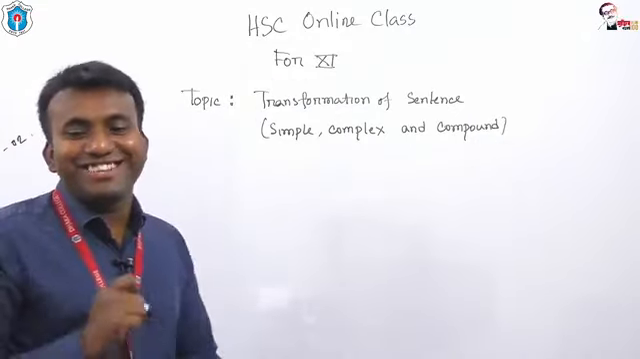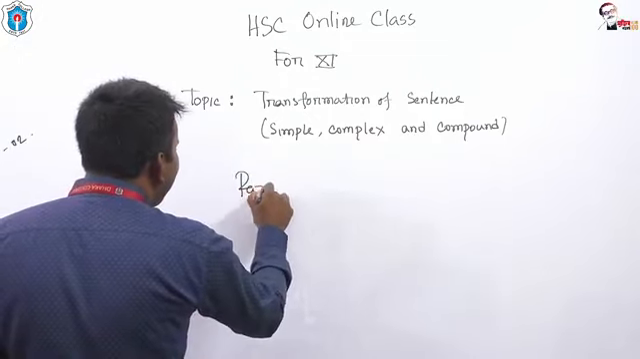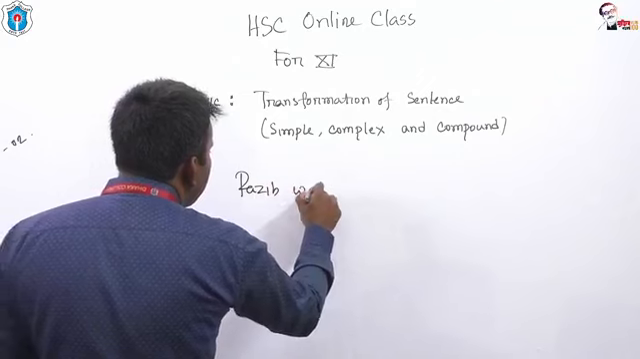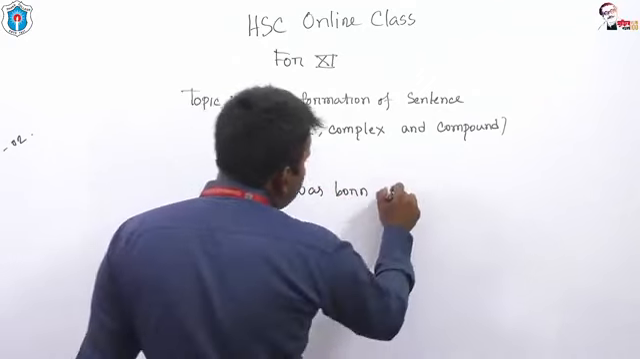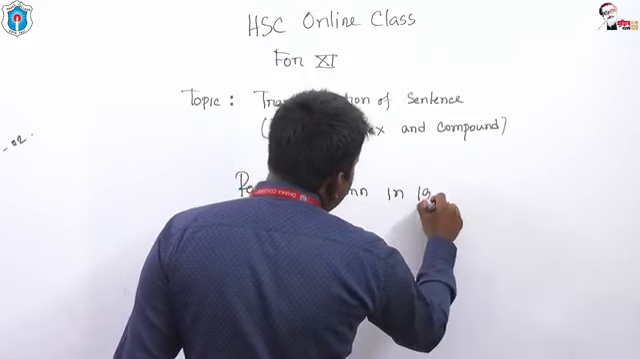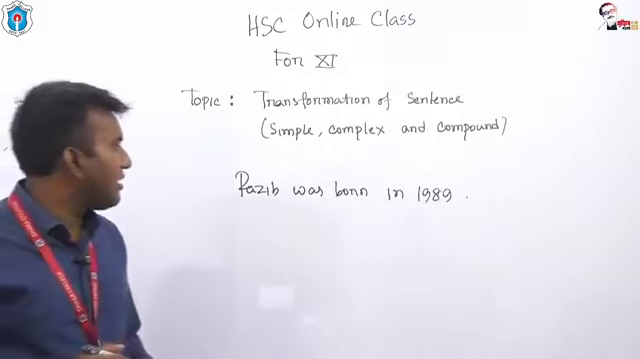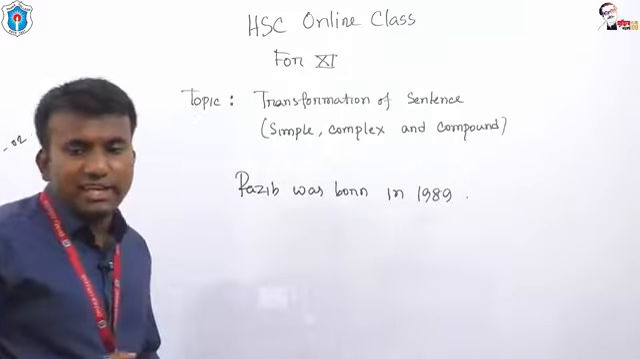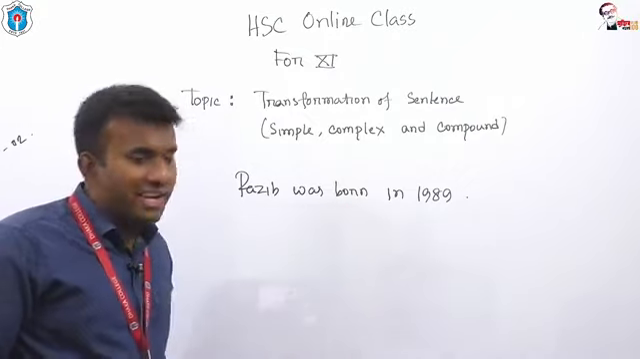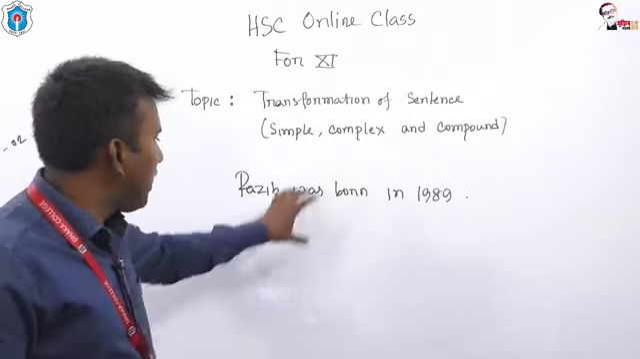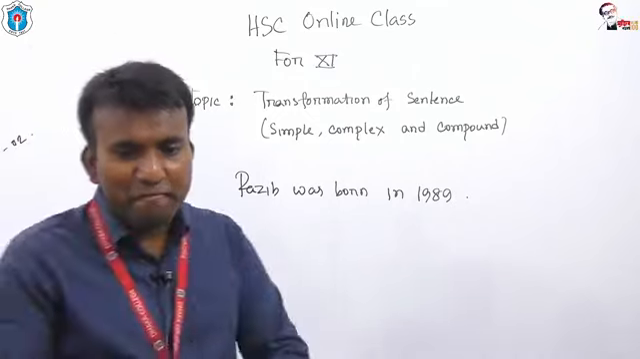I'm going to give you an example regarding me. Rajib was born in 1989. Rajib was born in 1989, my dear students. Rajib was born in 1989. This is an example of simple sentence. Now turn it into complex and compound. Okay.